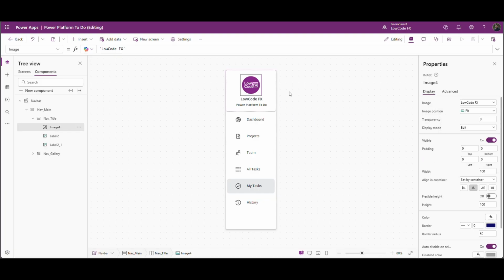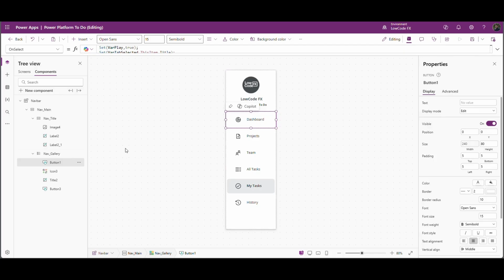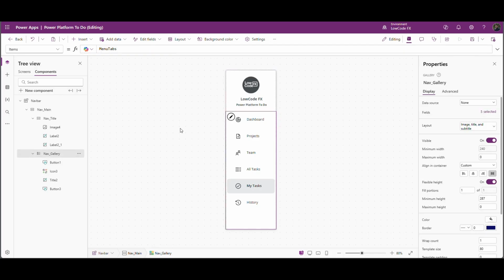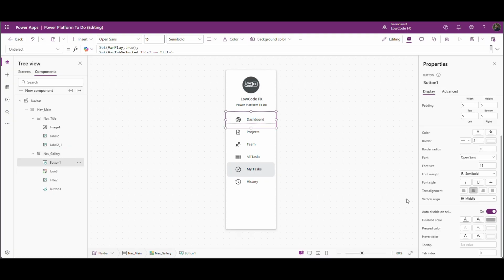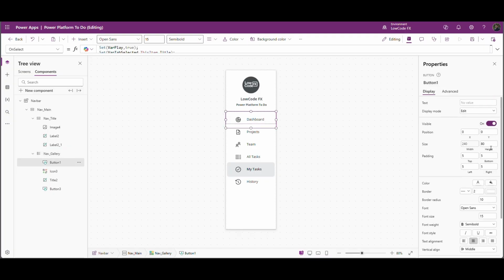I will change the logo. Also, I want to decrease the height of this. Let's set template size to 60. Yes, height will be 60.